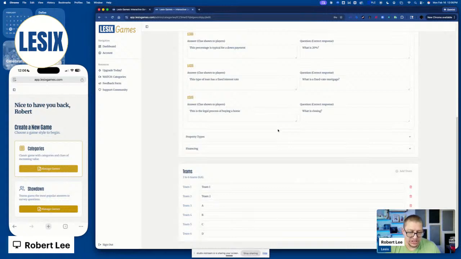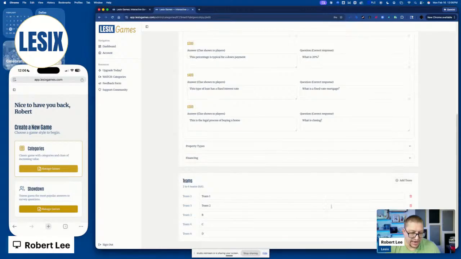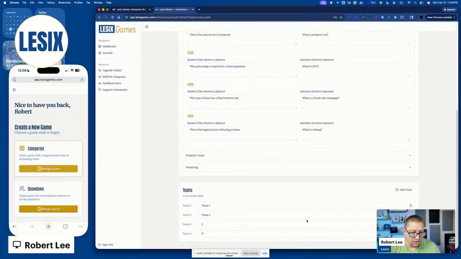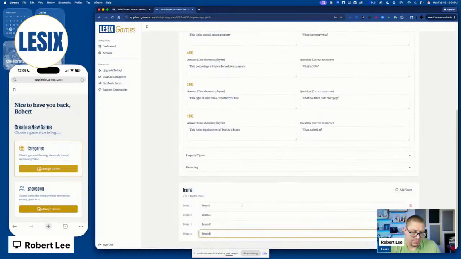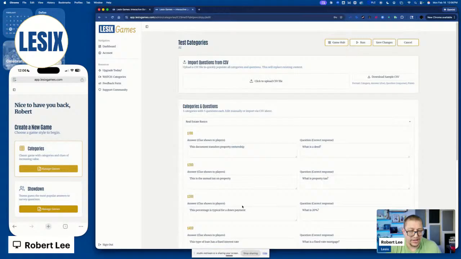And in this case, I've already set up this test. I have 6 teams set up. You can edit or delete any one of these that you want. So I'm going to remove 2 of the teams, so I'm going to have 4 teams in the class. And I'm going to go ahead and maybe update one of those names. You can do this anytime that you want. And this would be the only thing that you would have to change for the class, the name of the teams. You can just do that yourself and edit that right here. You can just leave it team 1, 2, 3, 4 every time you want to.